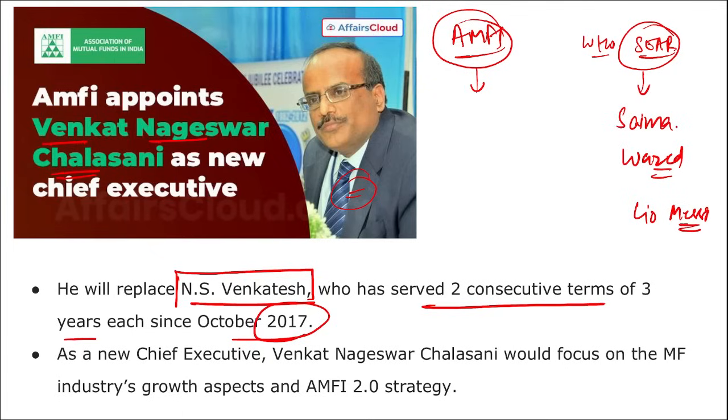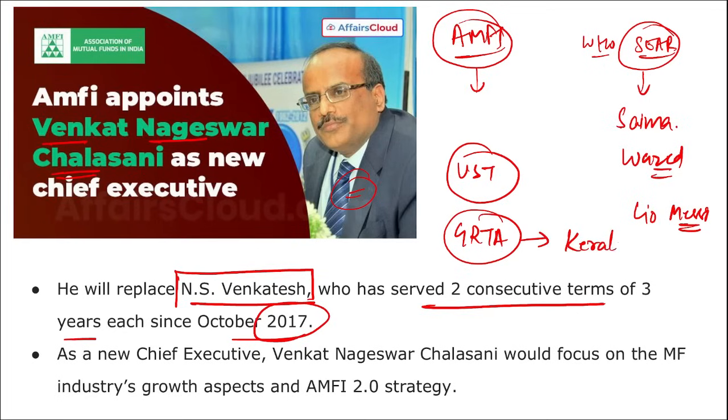Correct. Then who won the 2023 Mahatma Award for impactful corporate social responsibility initiatives? The 2023 Mahatma Awards were presented to UST. Correct. Then which state was honored with the Global Responsible Tourism Award? It is Kerala.